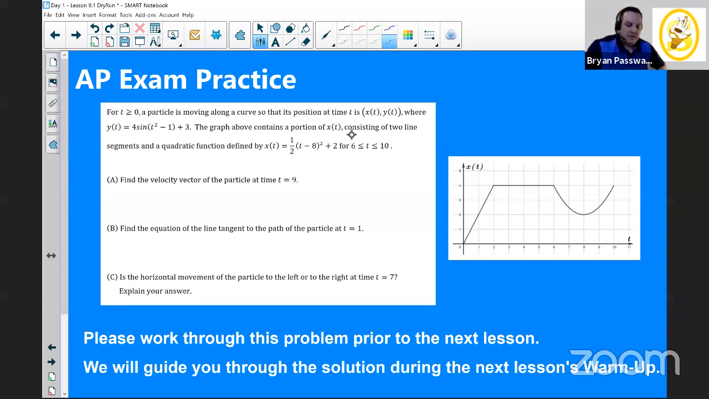And we're going to be finding the velocity vector. We're going to be talking about the equation of the line tangent. We're going to see if you can extend the idea of how you write a tangent line that doesn't change just because we are in parametric form. And then talking specifically about the horizontal movement. Is it moving left or right at time 7? So think about those problems. Think about how we've learned some things, what you understand about them, and how you might tackle these problems that maybe you have, but maybe you haven't seen before.